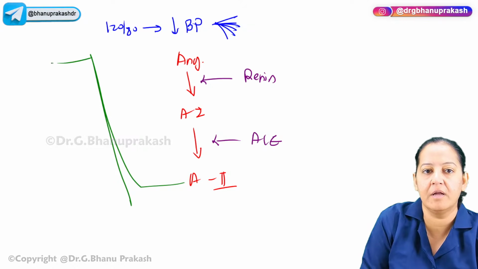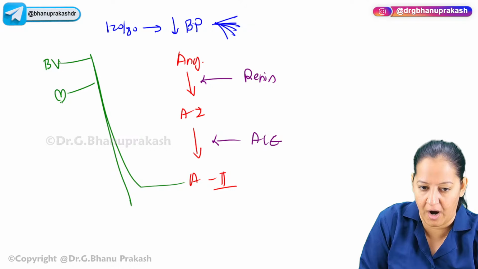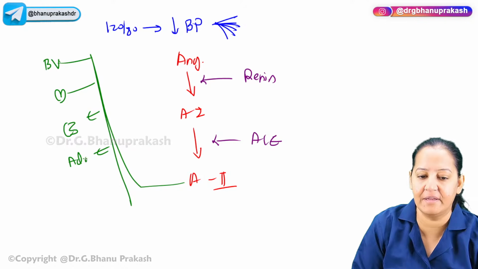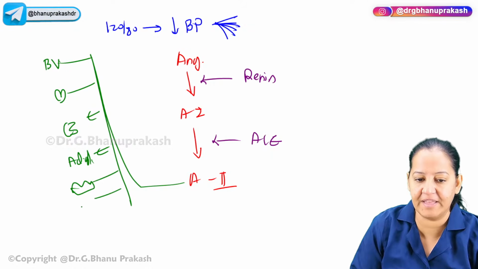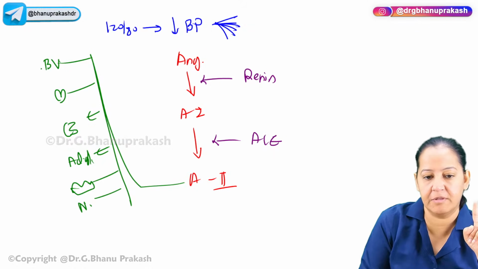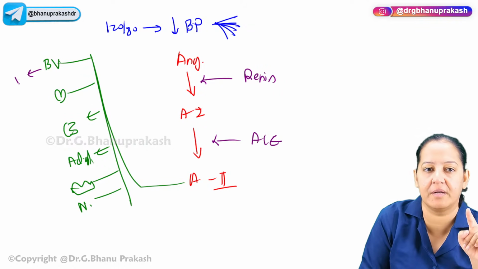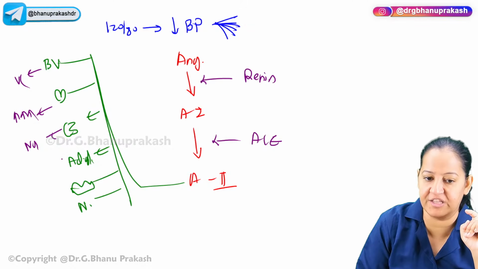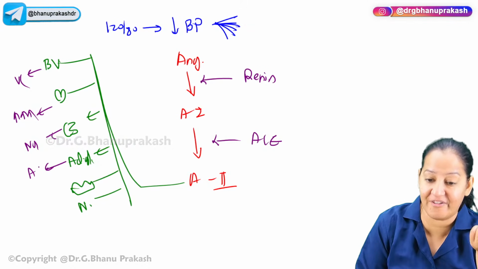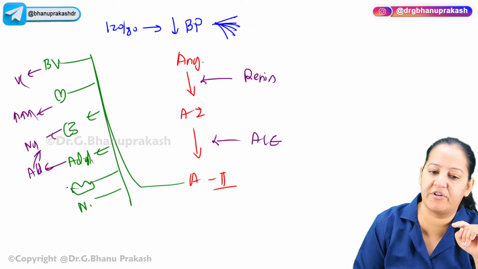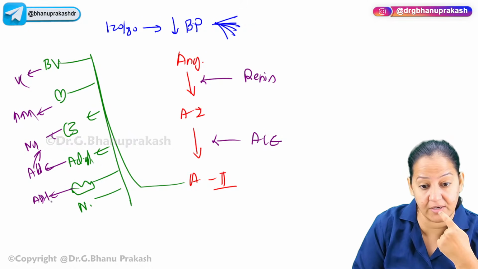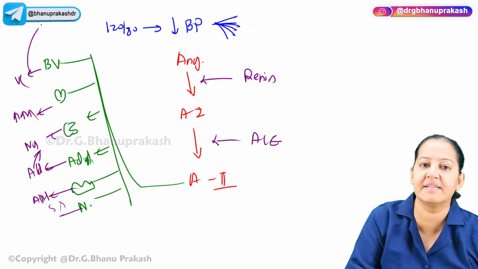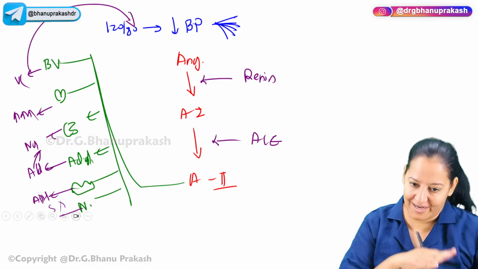What are the 6 organs? Number 1, blood vessels. Number 2, heart. Number 3, kidney. Number 4, above the kidney, we have the adrenal gland. Number 5, brain, and from the brain the nerves are coming. Based on this, the blood vessels have vasoconstriction, and the heart has increased force, rate, and contractility. The kidney causes sodium water retention. The adrenal gland secretes aldosterone, which again causes sodium water retention. The brain releases ADH, which causes thirst, and the nerves cause sympathetic activity, because of which the blood pressure rises again and becomes 120/80. So it is a backup. Okay, it is a backup.